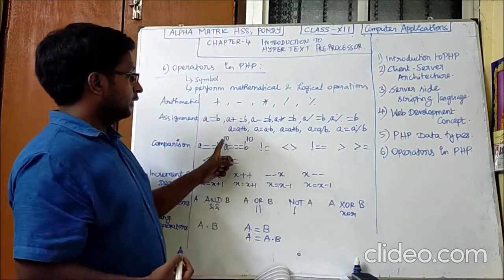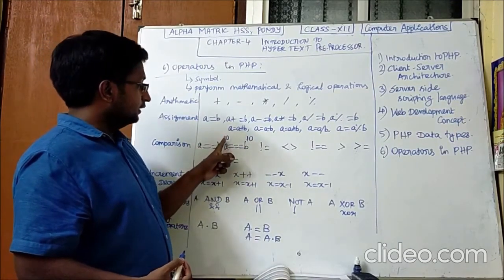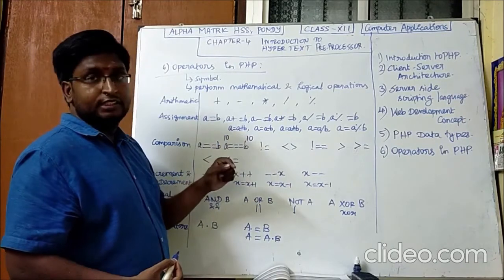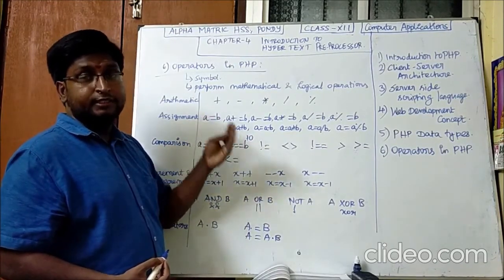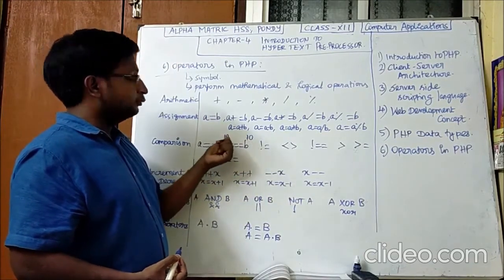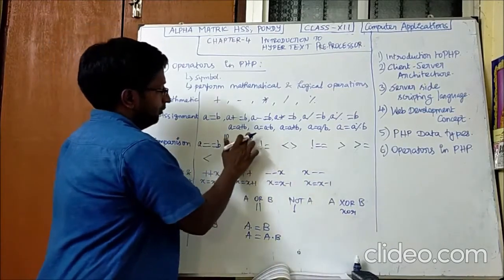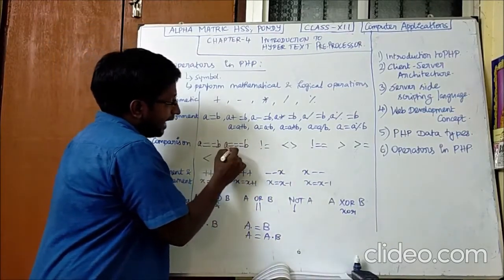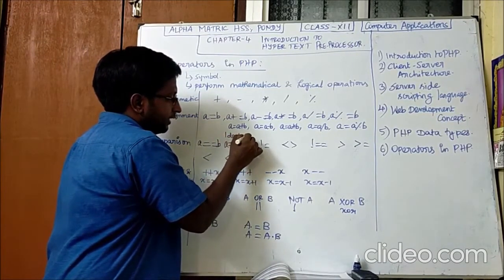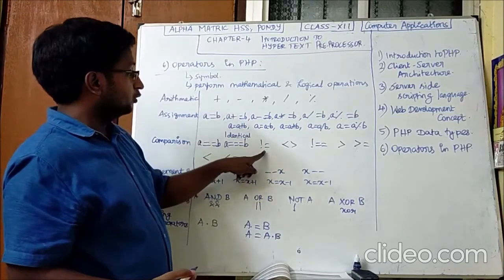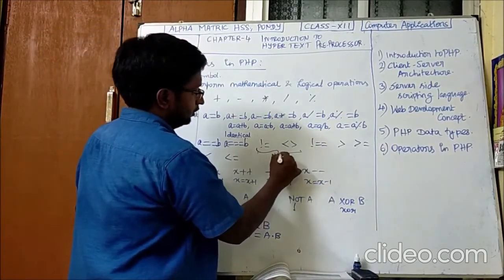So it will check whether the values are equal. It is correct. Then this is an integer data type and this is also an integer data type, that is the whole number which we have seen in the last class regarding the data types. So both the data types are also equal, and the result will be true. That is the main purpose of this. It is called the identical operator. This one is also a not equal to, and this is also a not equal to. Both are not equal to symbols.